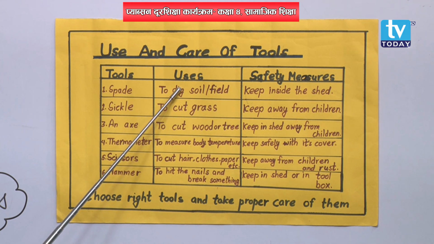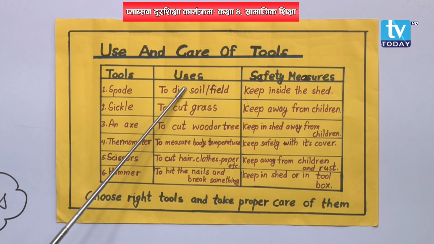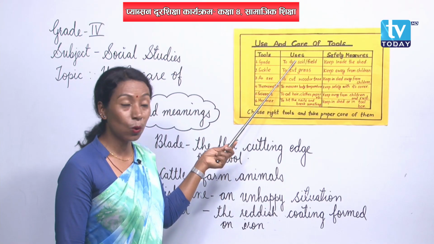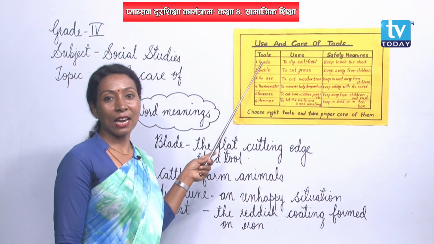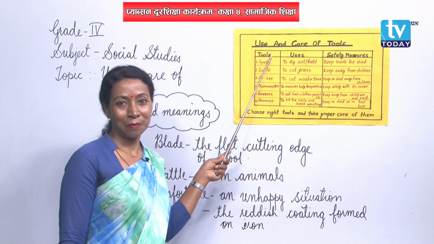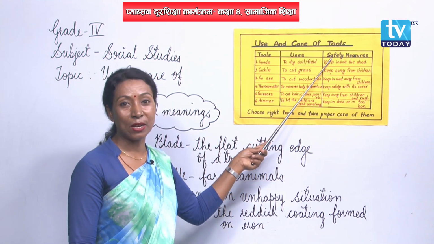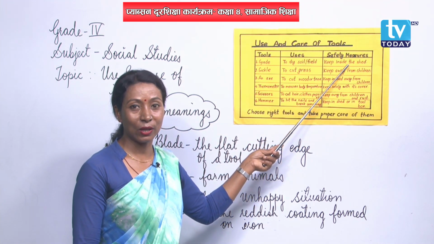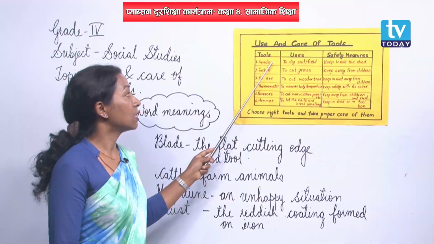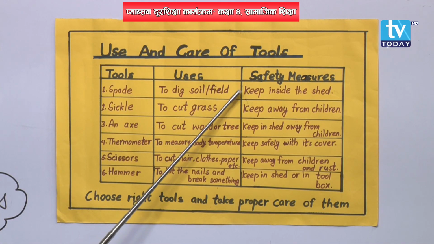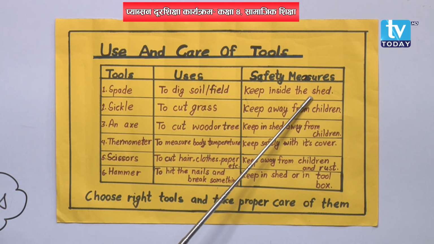I have already told you, we have to keep it properly in the right place. So, where is the place we can keep the spade? How to care for it? So, let's move towards the next column. Safety measures is written there, okay? So, we can keep this spade safely inside the shed.